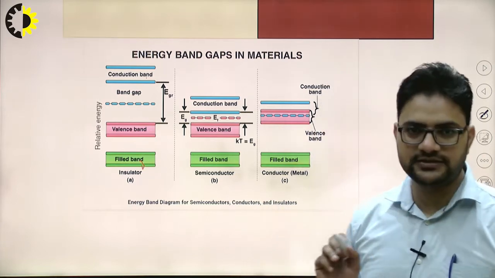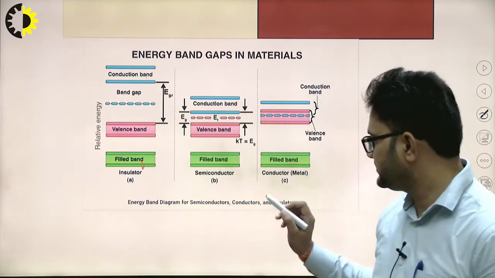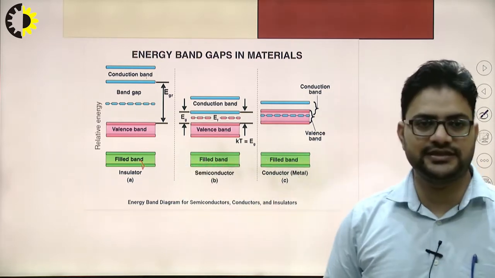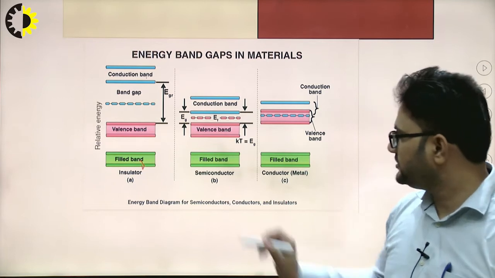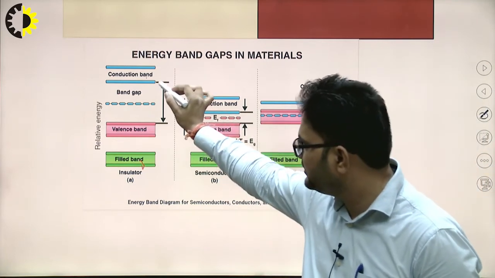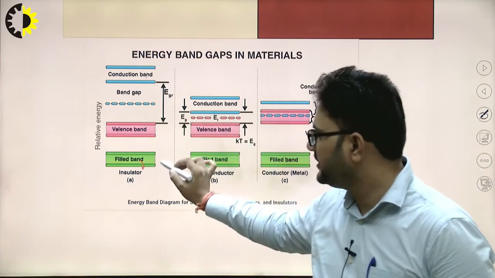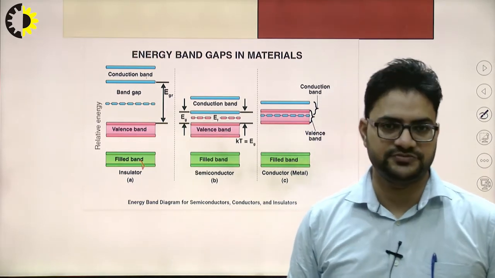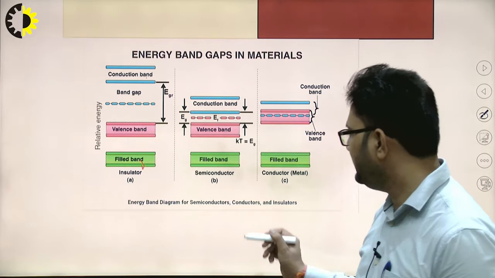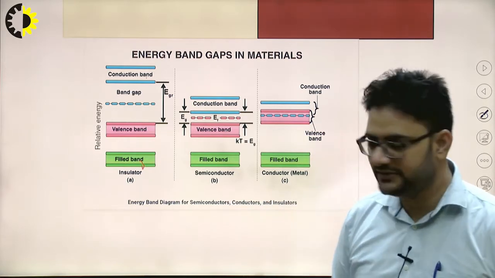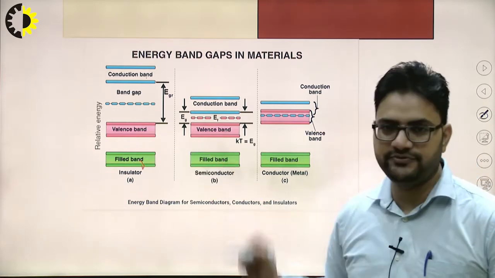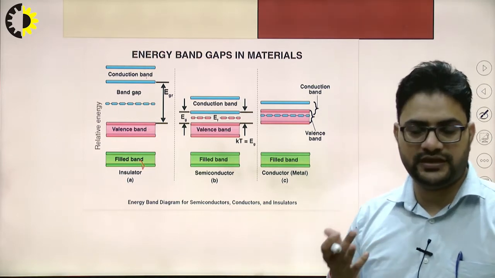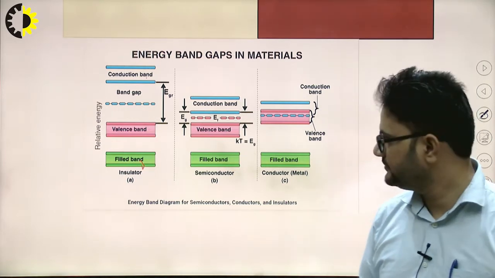We will take the case of insulators, semiconductors and conductors. This diagram, which consists of the conduction band and the valence band in accordance with the relative energy, is called the energy band diagram. Through this energy band diagram, we can define the energy level of any of the electrons.